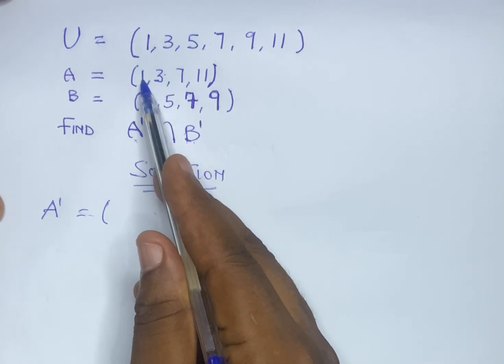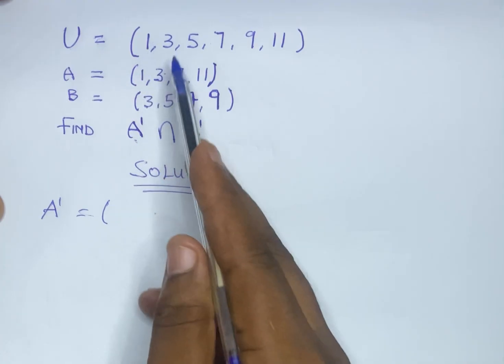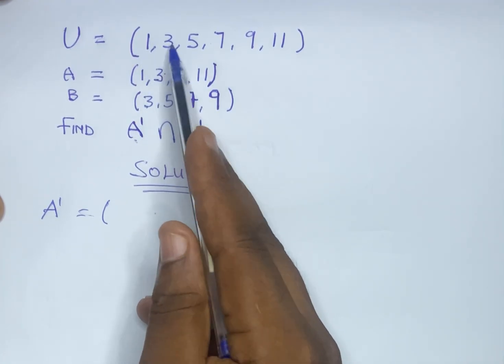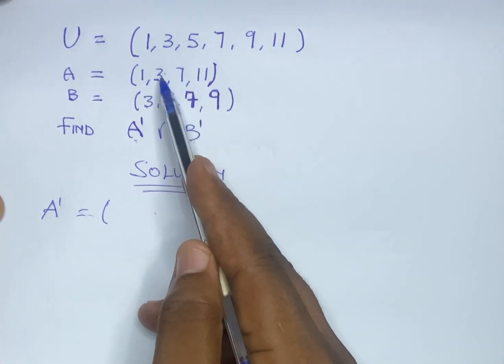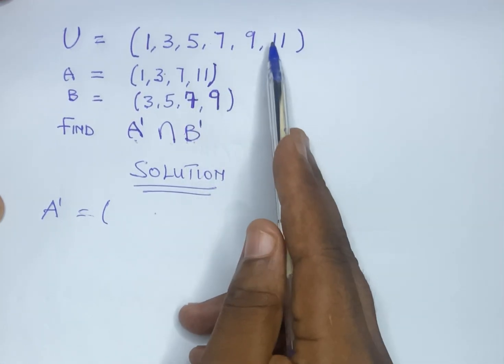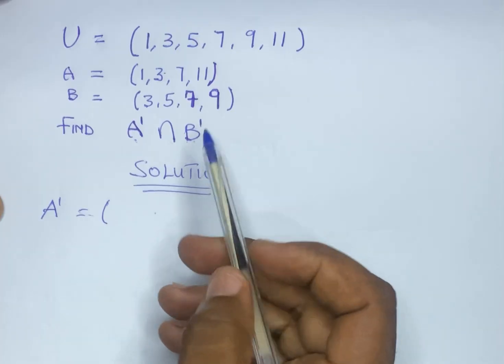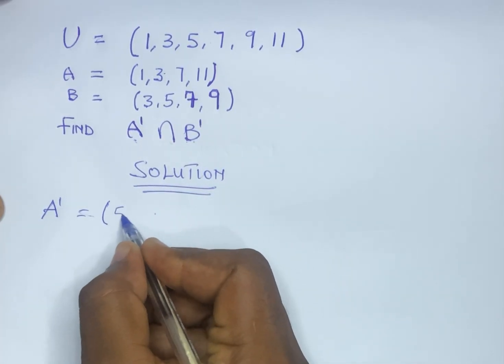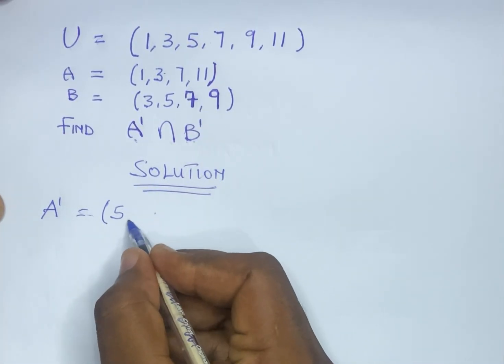1 is in set A, it is here, so it's not part. 3 is also there, so it's not part. 7 is there, it's not part. 11 and 2 are there, so they're not part. So A complement will be 5 and 9.